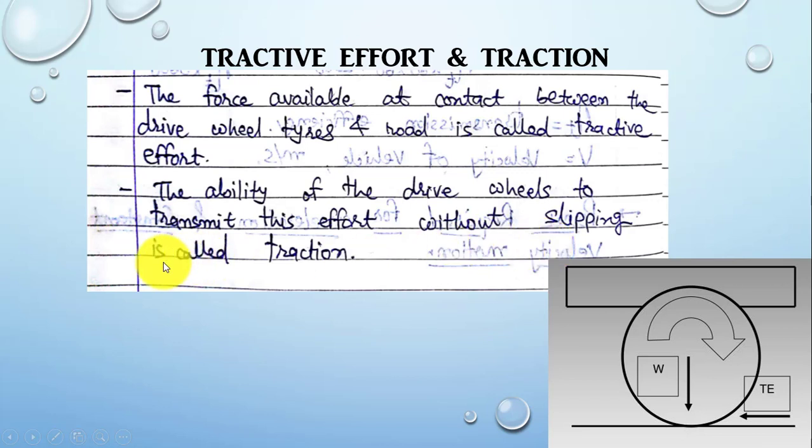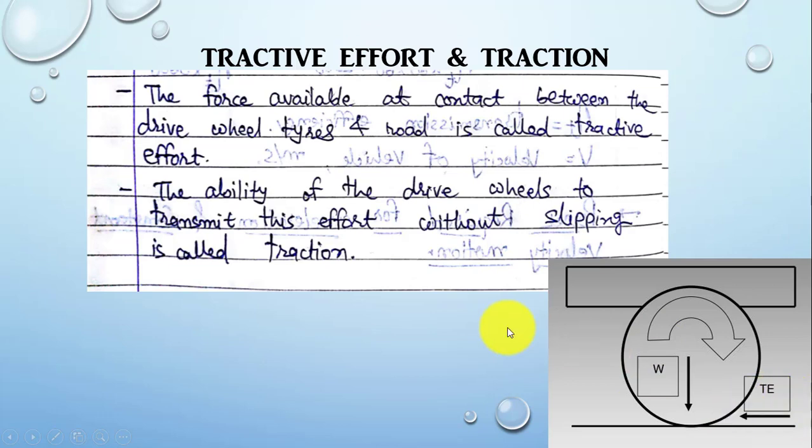In the figure below, the tractive effort and the vehicle motion have been shown. In that, W is the weight of the vehicle. The tractive effort is the effort given in the direction of the vehicle. The vehicle should move in the forward direction. For that, the vehicle tire should rotate in the direction shown in this figure, which is the clockwise direction. When wheels rotate in the clockwise direction, the vehicle will go forward in the direction shown by the tractive effort arrow.